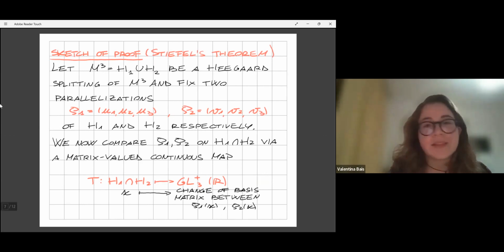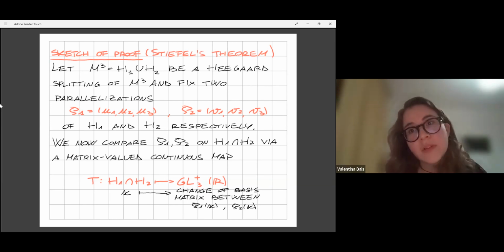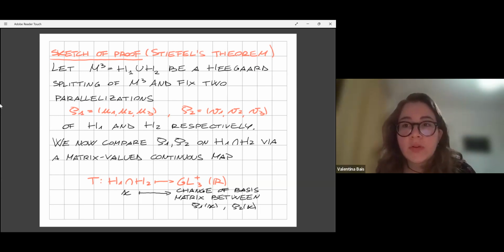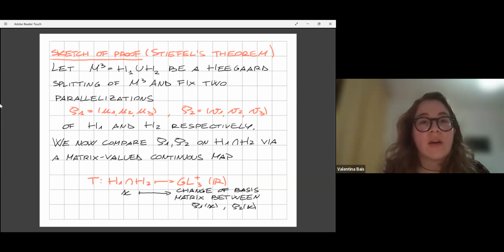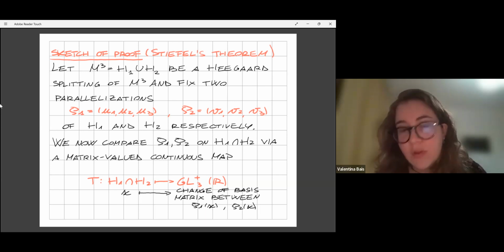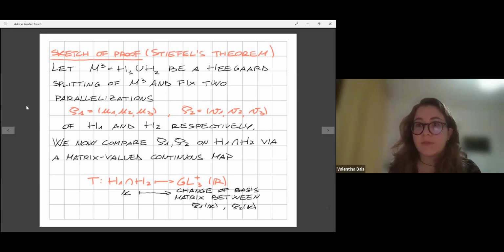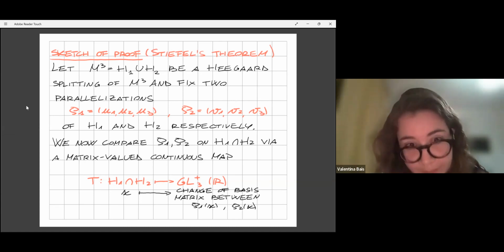And so now I will start sketching the proof. Okay, so we start from M3, which is a closed orientable three-manifold, and we take a Heegaard splitting, which from now on we will suppose to be fixed. So M is the union of H1 and H2, where H1 and H2 are handlebodies of some genus G, and we start by fixing two frame fields of H1 and H2 respectively, which I've called P1 and P2. And so P1 and P2 are two triples of everywhere linearly independent vector fields on H1 and H2 respectively.